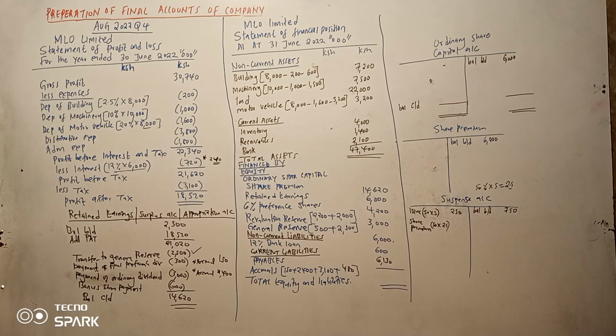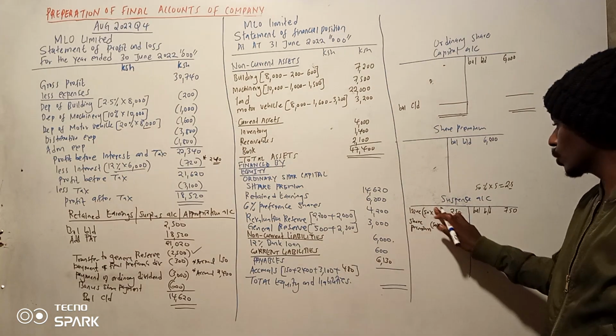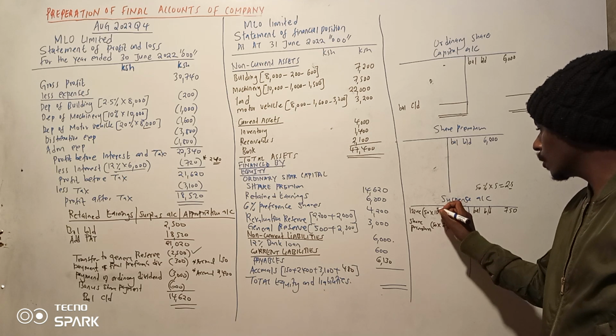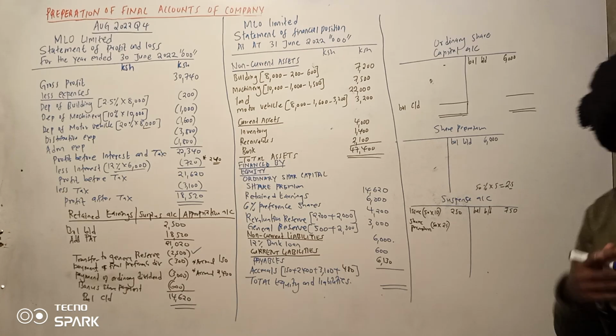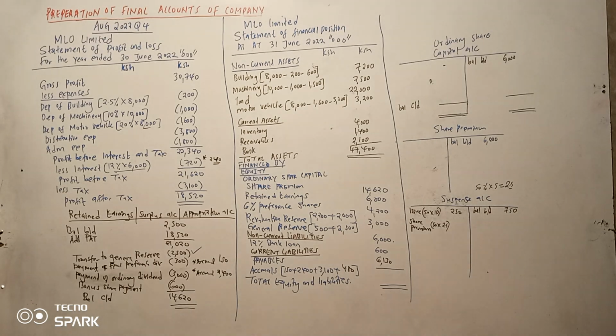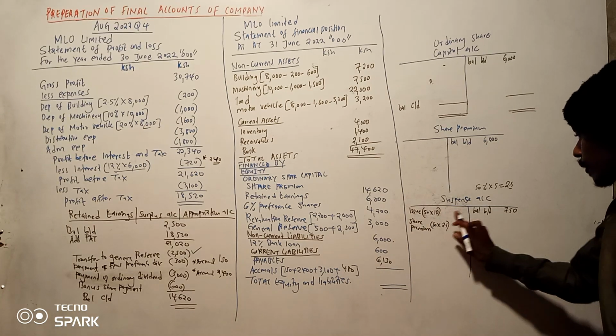Ama nitakuwa nimewadanganya. Sorry. Nimefanya makosa. Supposed to be 50 times 10, the par value. So it was the par value, sorry. So it, because it's an issue, you issue on the par value. So it was issued on the par value. So 50 times 10, this one is 500.